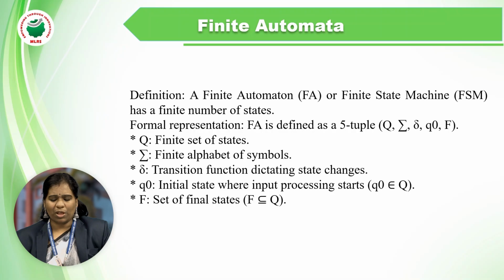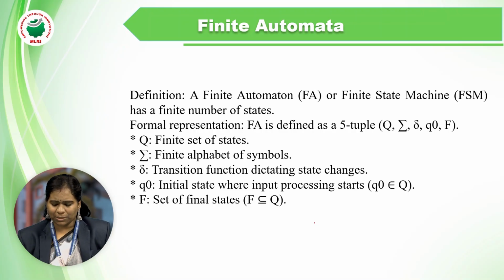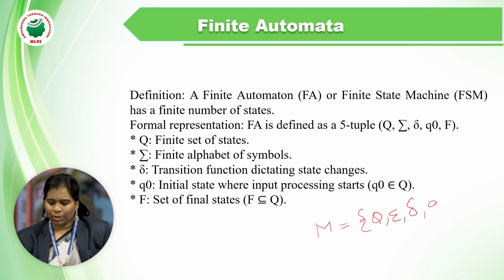The next topic in finite automata: what is the definition of finite automata? A finite automata contains a number of states. It is represented with 5 tuples, that is Q, sigma, delta, Q naught and final state.